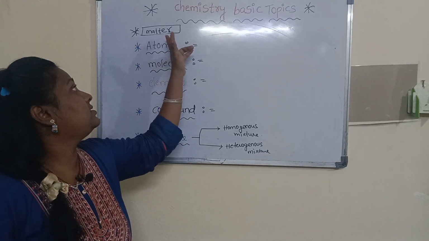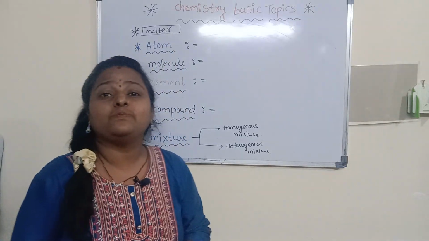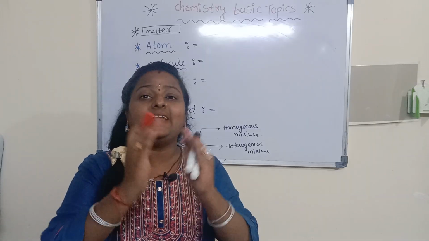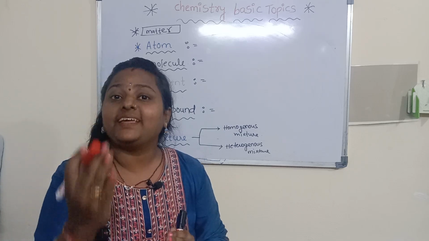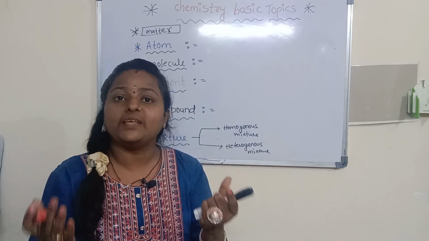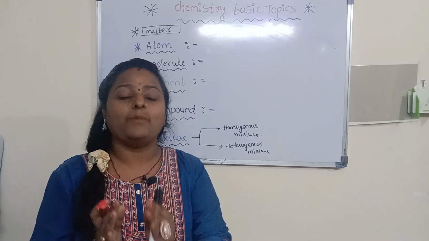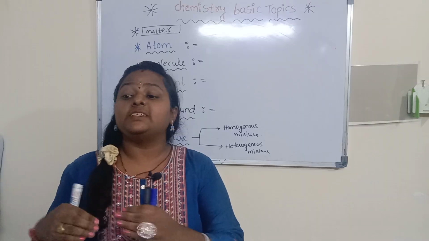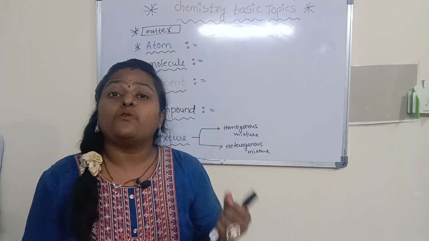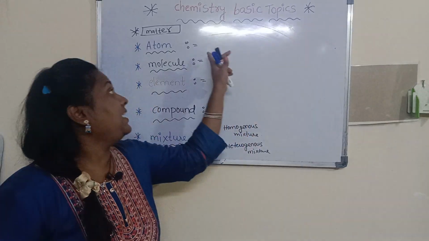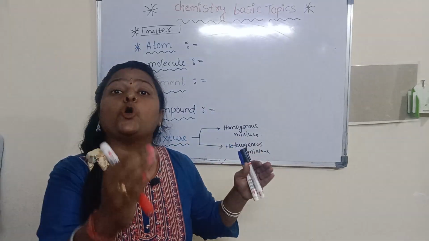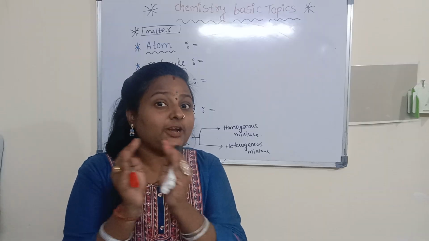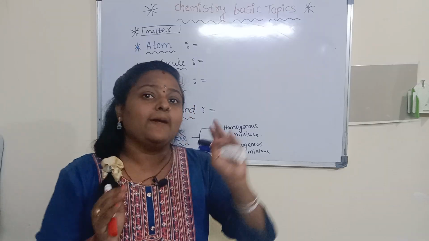So first we are going to discuss what is meant by matter. Anything that has mass and occupies some space is called matter. For example, beta, this chair occupies some space, this bag occupies some space.